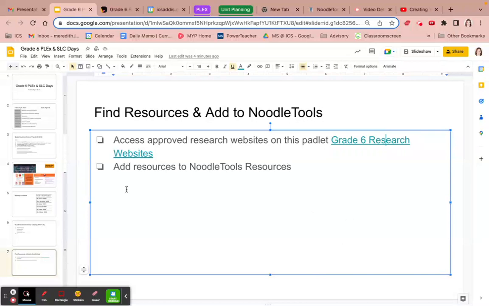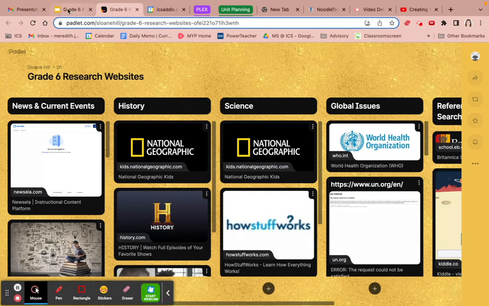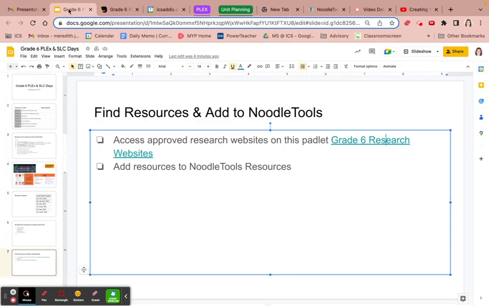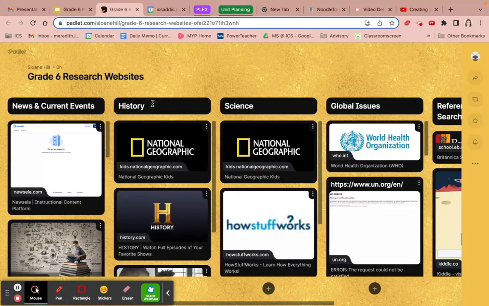The first thing you're going to notice on this slide, I'm in the slides for today, is that this is slide 7, might be around there by the time you get to work. We've made a Padlet for you guys to help with research. So we know we have a number of categories. You should be able to click on the hyperlink here and access the Padlet. So that linked text will take you here. So Miss Hill created this for you guys, and she has tried to put together all kinds of resources that we know to be trustworthy, which we'll get to all of that part soon.